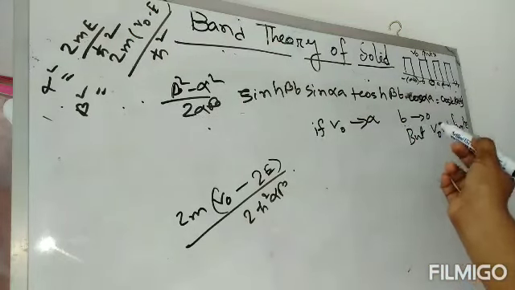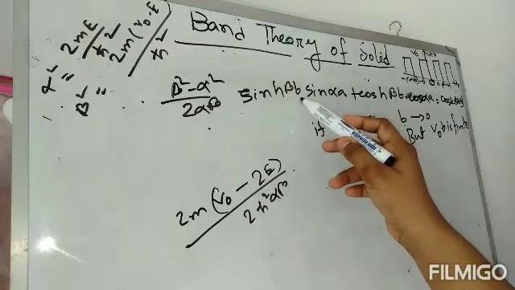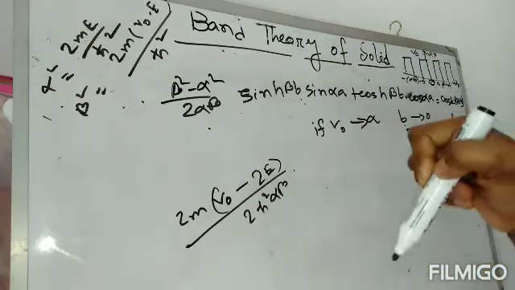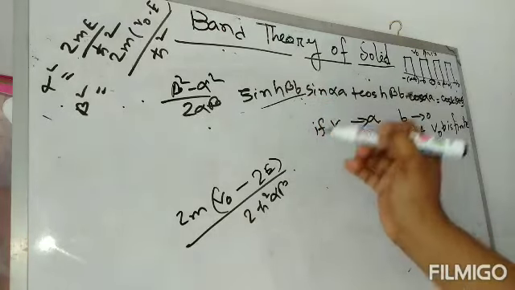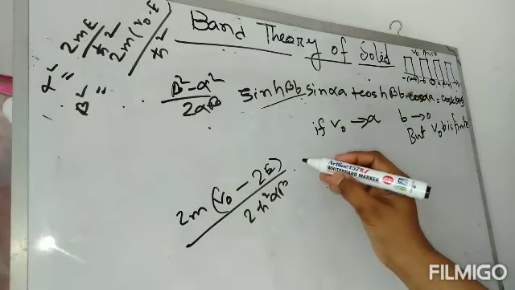we consider beta tends to 0. If beta tends to 0, then beta b tends to 0, and sinh beta b is very small, so we can write sinh beta b equals beta b.